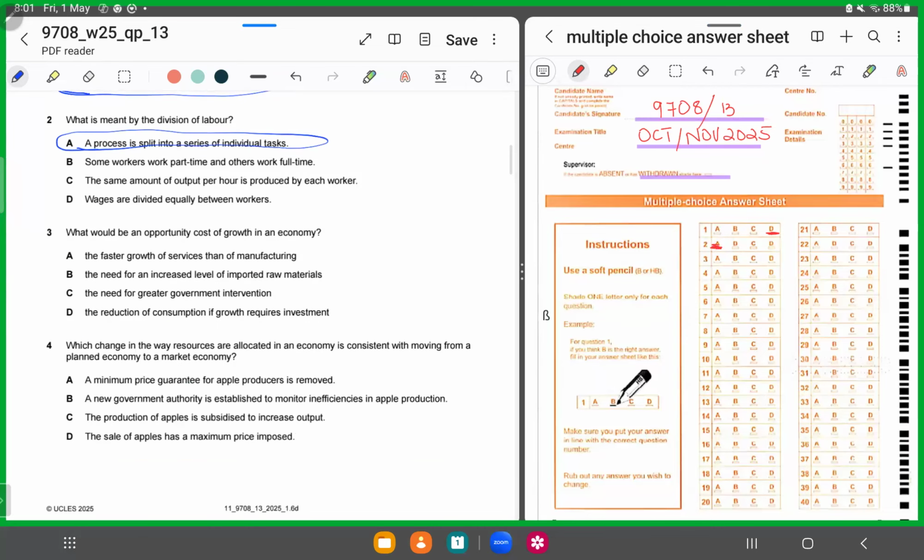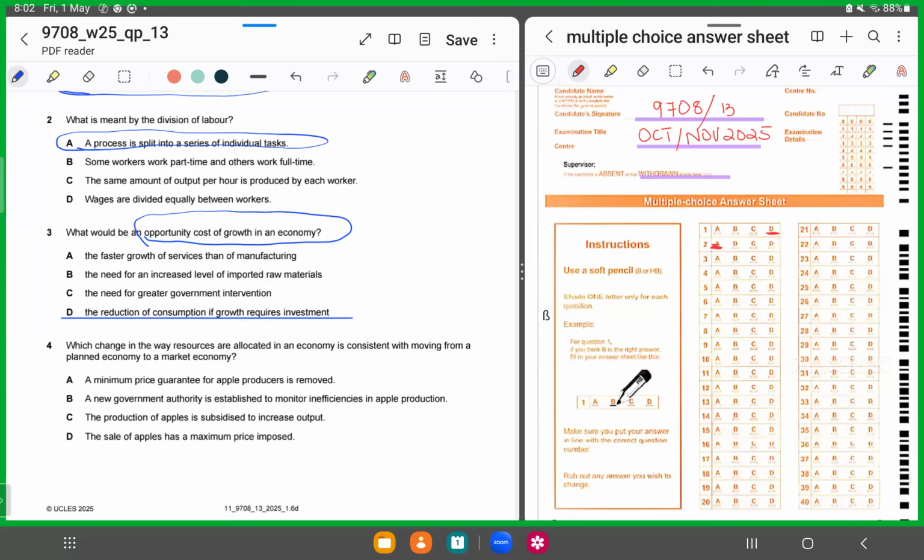Some MCQs are pretty straightforward, and if you know the definition, if you're clear with the concepts, you can easily mark the correct response. MCQ number 3 says, what would be an opportunity cost of growth in an economy? So now if an economy decides to invest, if it decides to grow, what would be the opportunity cost? It would be consuming less, it's investing more, right? So the reduction of consumption if growth requires investment. So you're consuming less and you are investing, right?